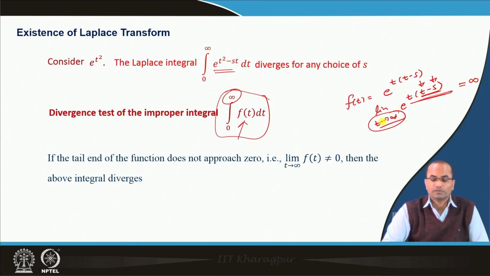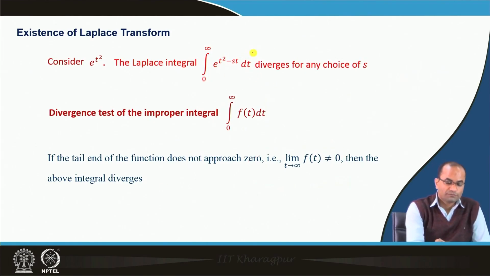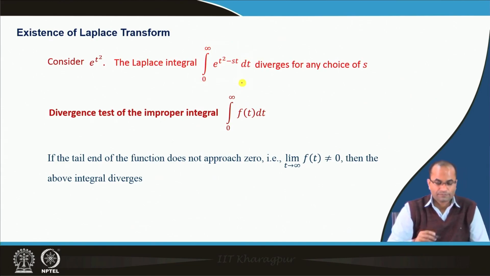So, whatever s we choose, when t approaches infinity, this can never go to 0. Therefore, because of this divergence test, we know that for any choice of s, the Laplace integral diverges.